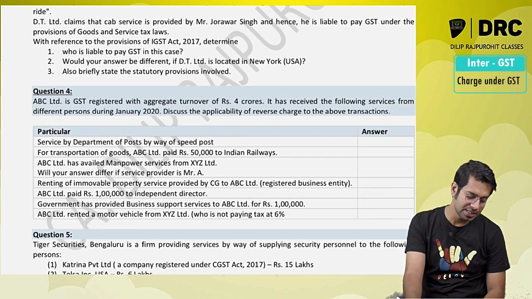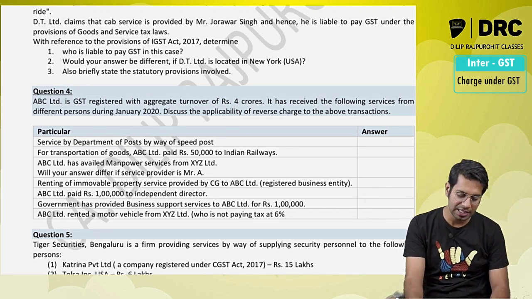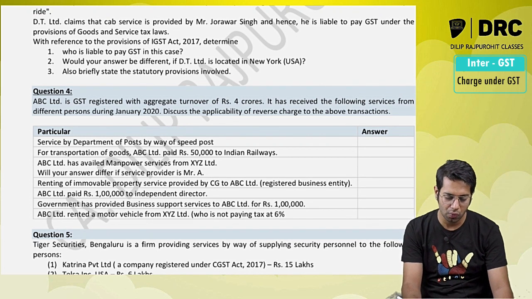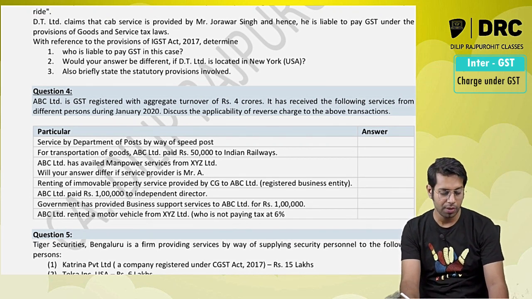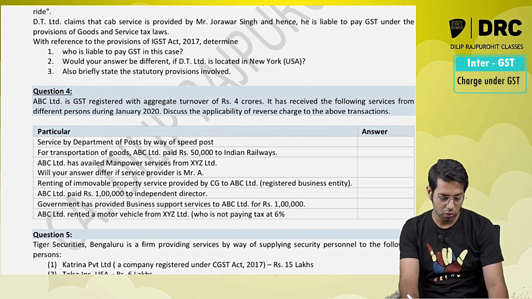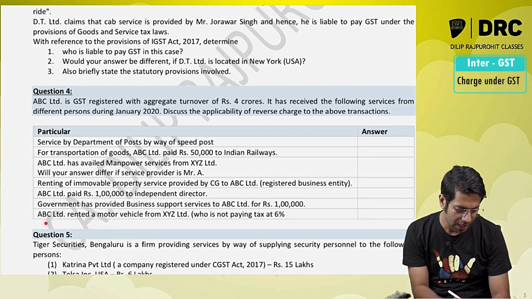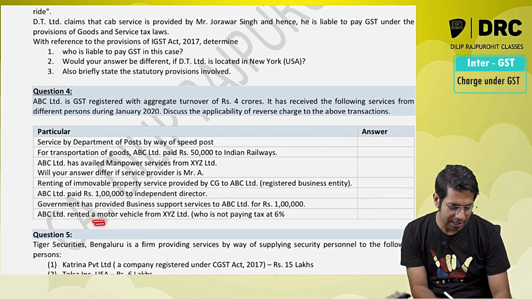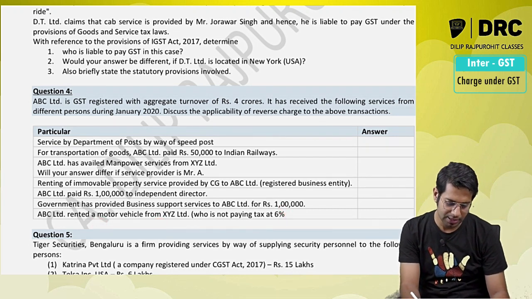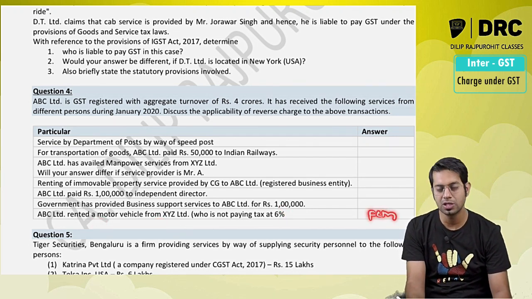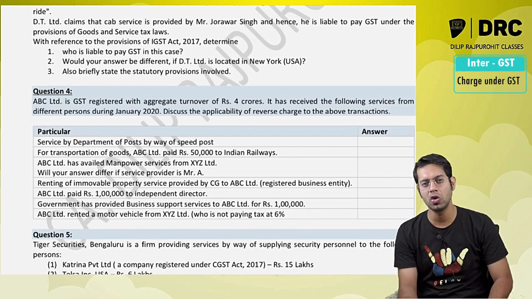Government has provided business support services to ABC Limited for rupees 1 lakh. Government has provided business support services to ABC Limited, a business entity. So any services given by government to a business entity, the tax has to be paid under reverse charge. ABC Limited rented a motor vehicle from XYZ Limited, not paying tax under this. Anyway, it is forward charge because services should be given by any person other than a body corporate to a body corporate.